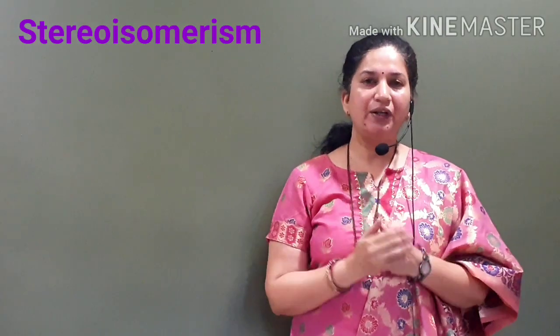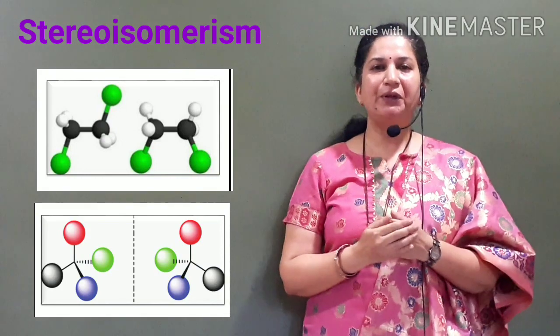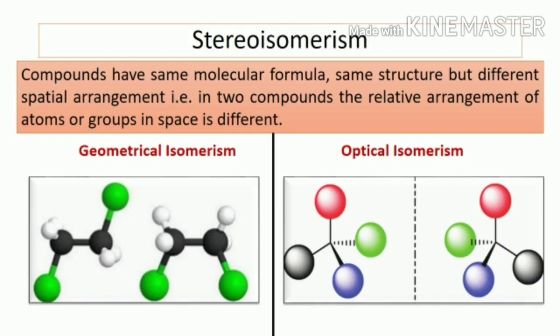But in stereoisomers, the structures of two isomers are also the same. Then why call them two different compounds? The answer is their spatial arrangement, that is, arrangement in space. The relative arrangement of atoms or groups in space is different. Stereoisomers are again of two types, geometrical isomers and optical isomers. In this video, we'll talk about geometrical isomers.